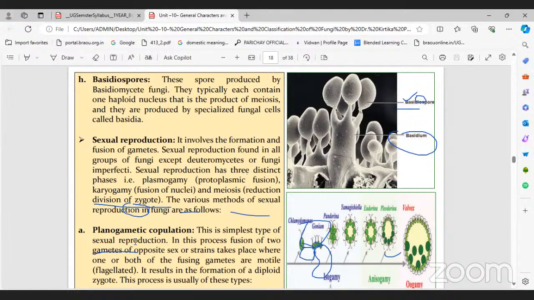Now the other one is sexual reproduction. What is sexual reproduction? It is the fusion of gametes, the fusion of male and female gametes. Now, how are the male and female gametes developed?